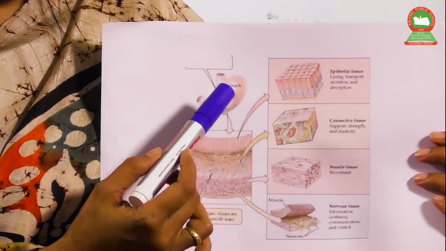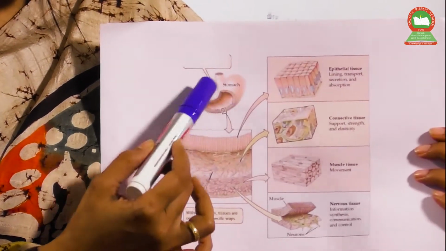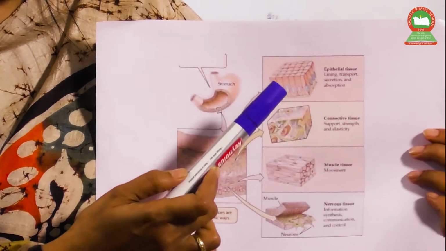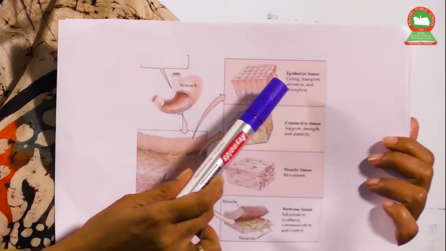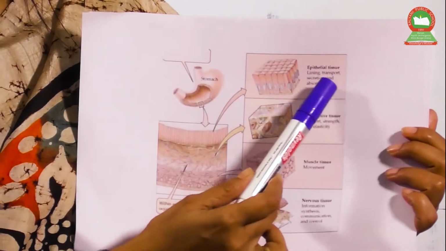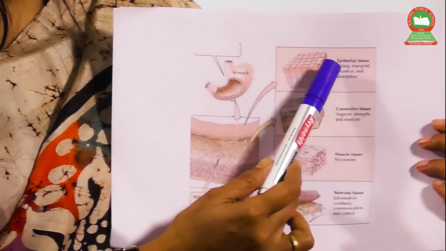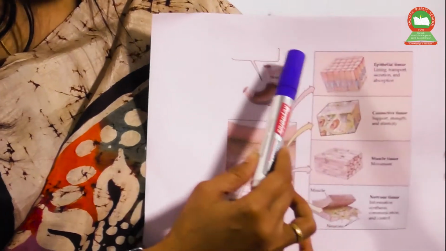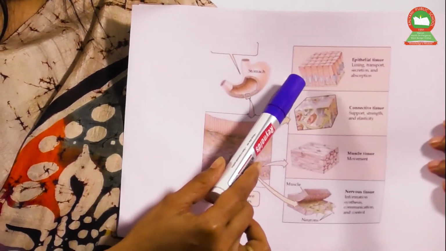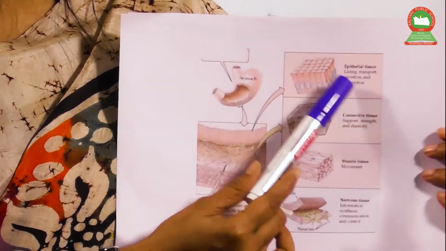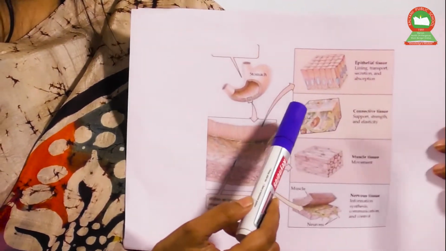Here in the stomach, if you take the lining, you will find the epithelial tissue in the outer covering. These tissues are responsible for transportation and secretion of material, and they also help in protection of the particular organ.